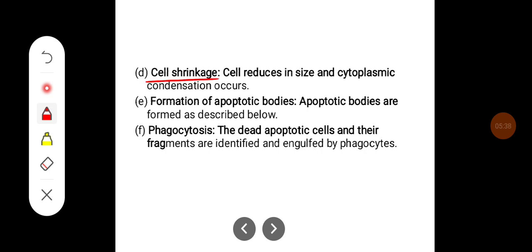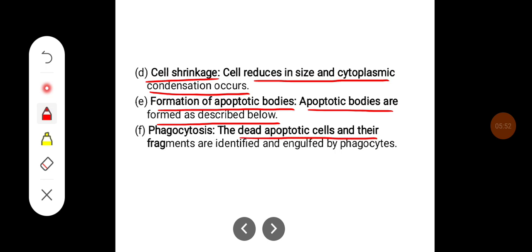Then occurs cell shrinkage, the cell reduces in size and cytoplasmic condensation occurs. Then there will be formation of apoptotic bodies. Apoptotic bodies are formed and eventually the dead apoptotic cells and their fragments are phagocytosed, identified by the macrophages, and engulfed by phagocytosis.